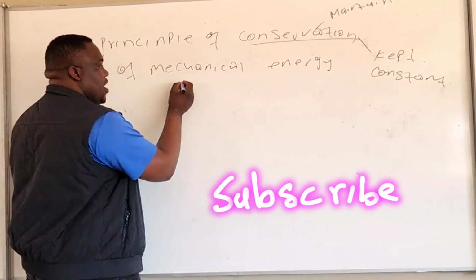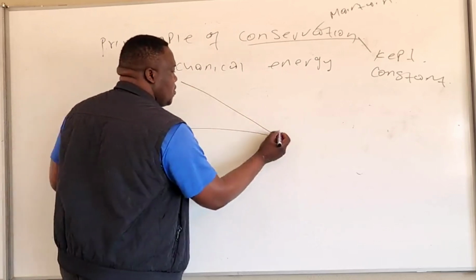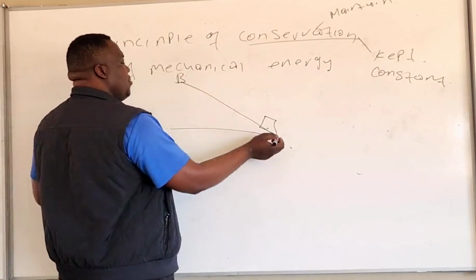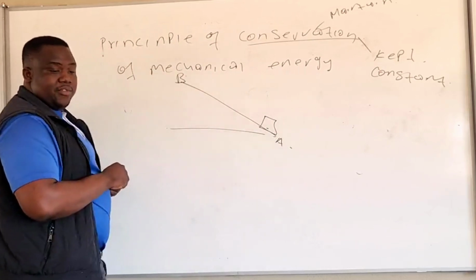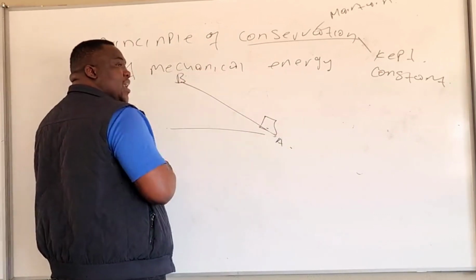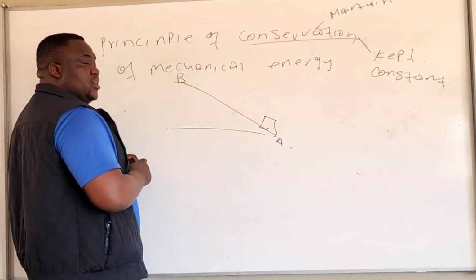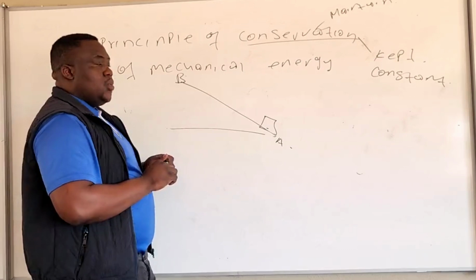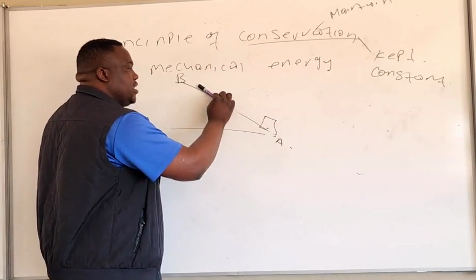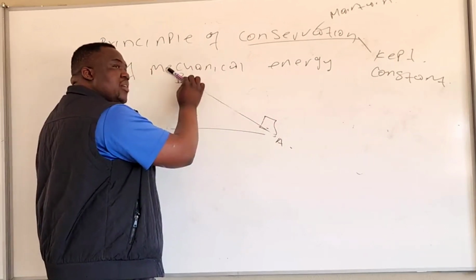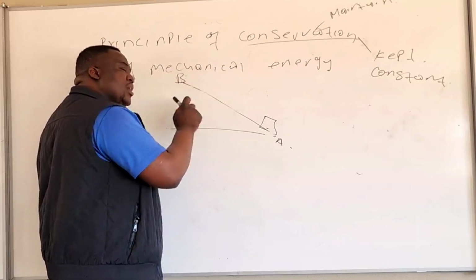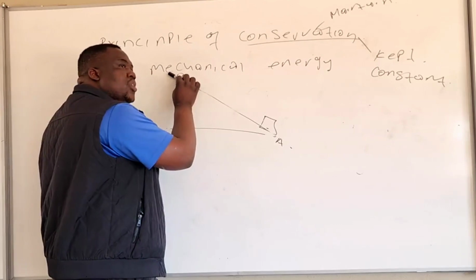Let's say we have an object here. The object is moving from A to B on an incline. When we talk about conservation of mechanical energy, we mean that the mechanical energy here, as the object moves, when it gets to point B, it will still have the same mechanical energy. No amount of energy will have been lost or converted.